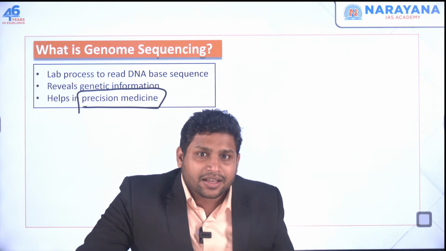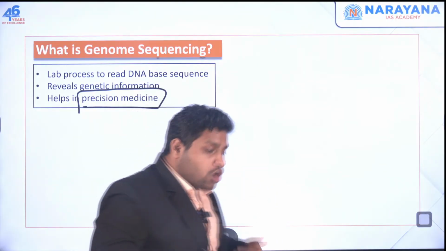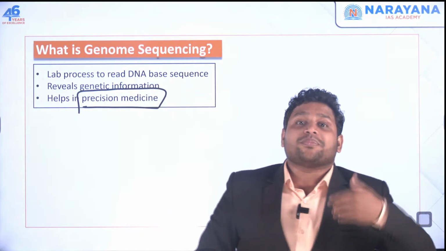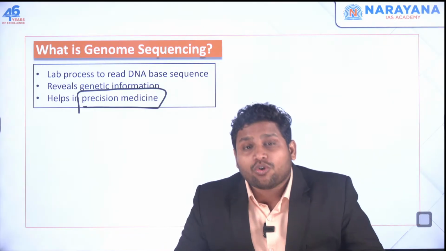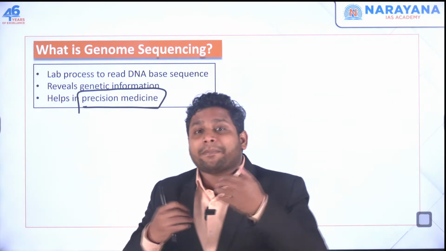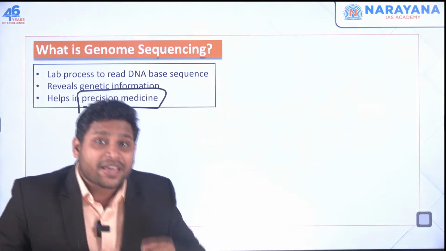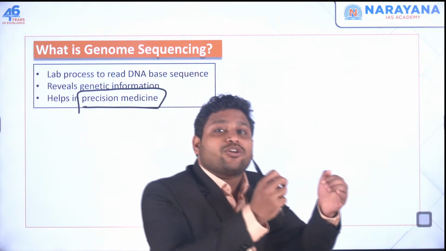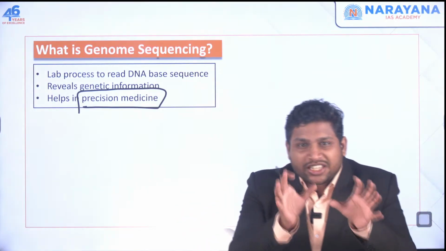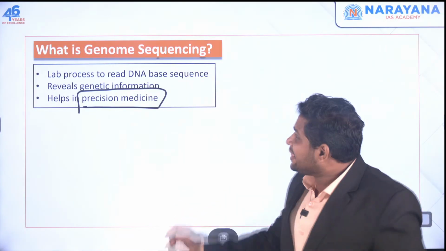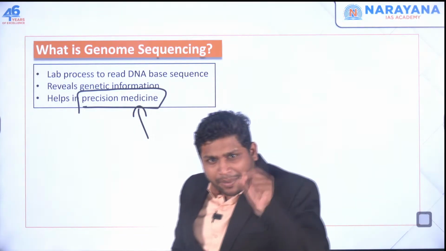But it is possible that your genetic structure is different from that person's genetic structure. So we can go for a new method of giving medicines on the basis of the exact requirement of a person's body. If doctors know about the genetic setup in your body, then they can give you exactly the kind of medicine you need.